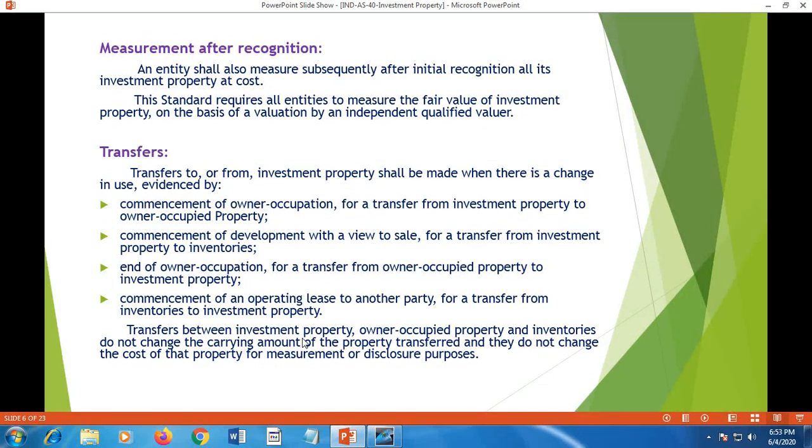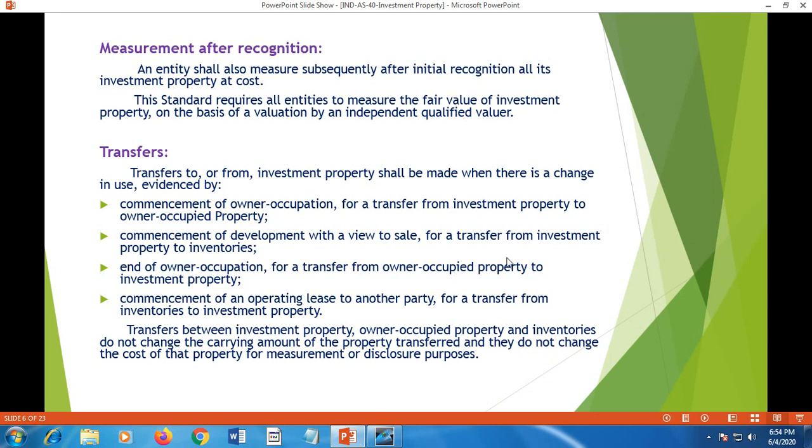Among these, the objective of the property may change in the course of business, and as per the change in the intention of holding the property, the transfers from one head to another head will take place. For example, commencement of owner occupation. For a transfer from investment property to owner occupied property, hitherto the property is owned and or held as investment property. Now the owner wants to occupy it for his purpose. In case of a company, the company wants to use the property given away on rental basis for its own requirement.